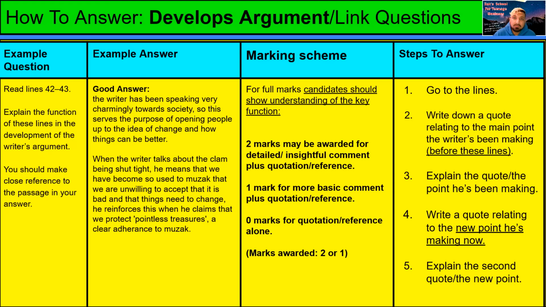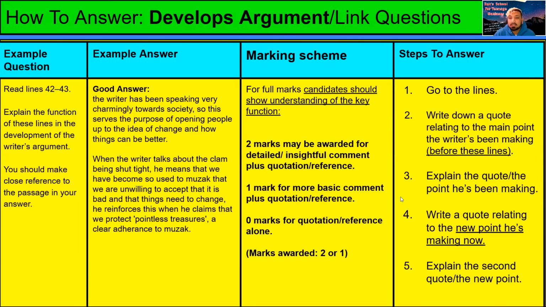So what they're asking for is the linking point: to explain the link with what comes before these lines, and the link with what comes after these lines. For example, the question here is: explain the function of these lines in the development of the writer's argument.